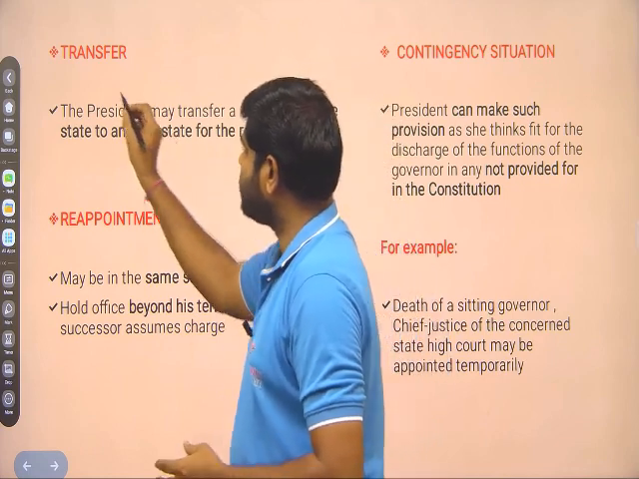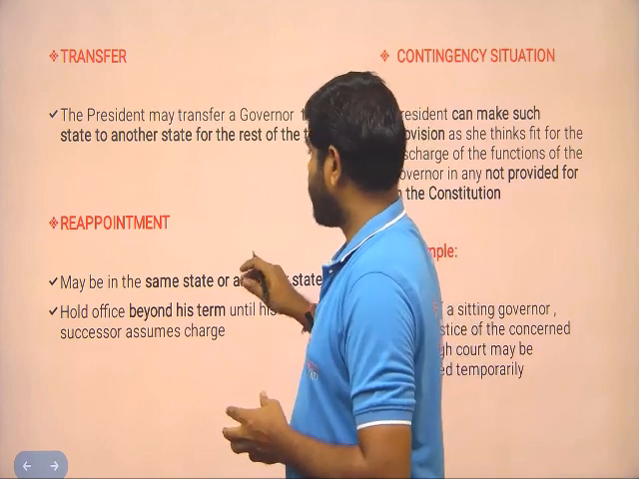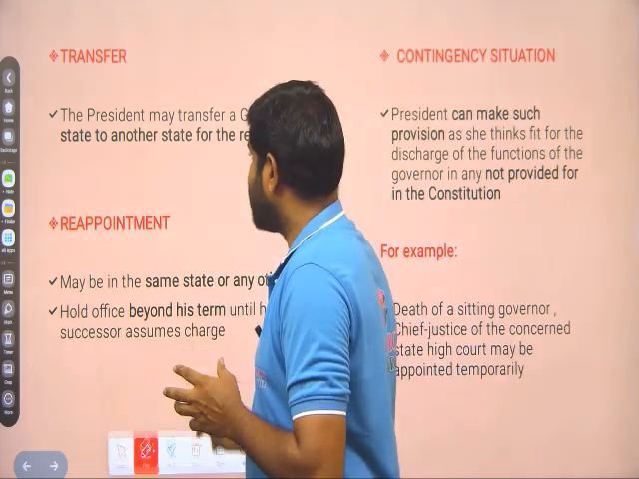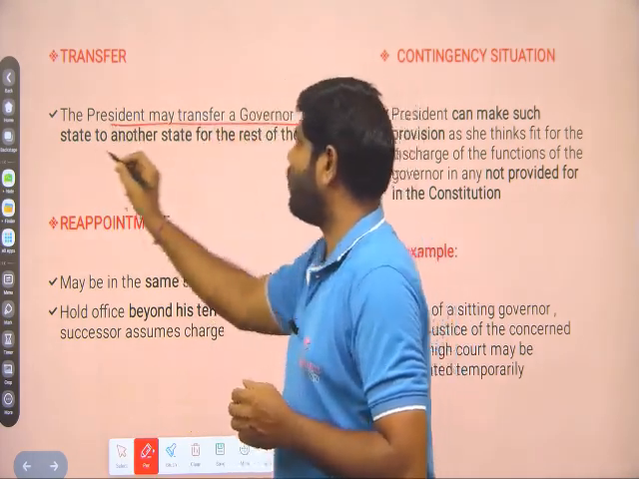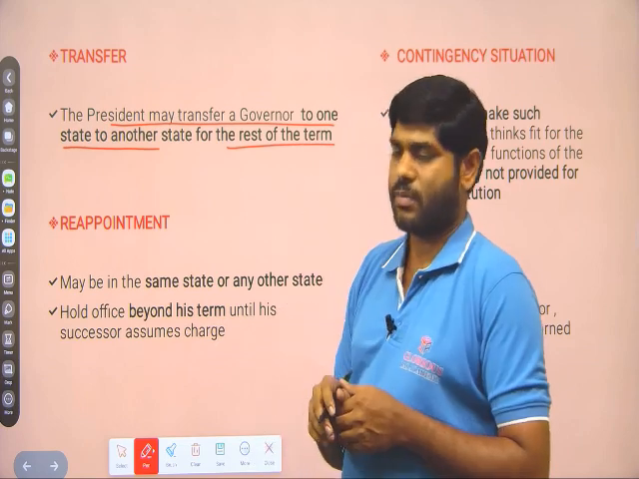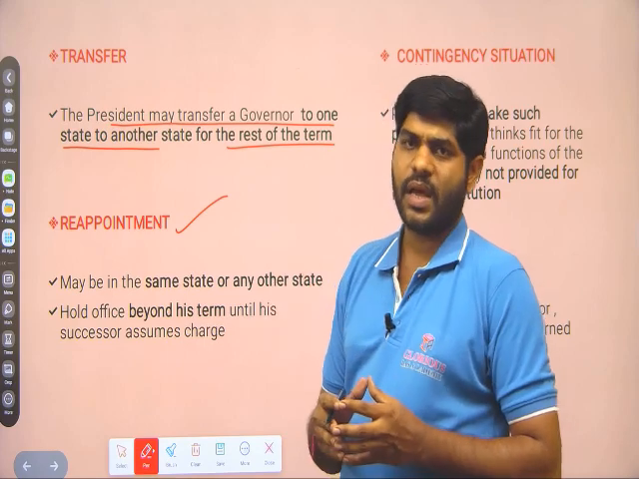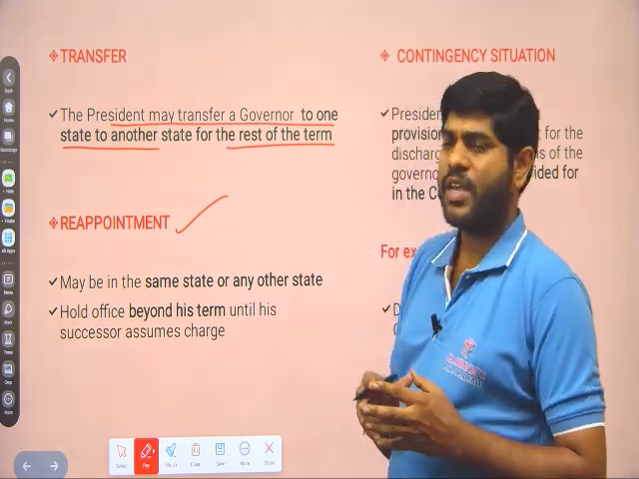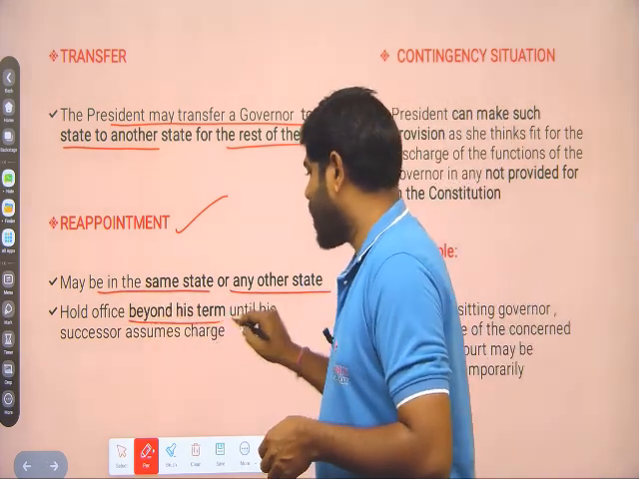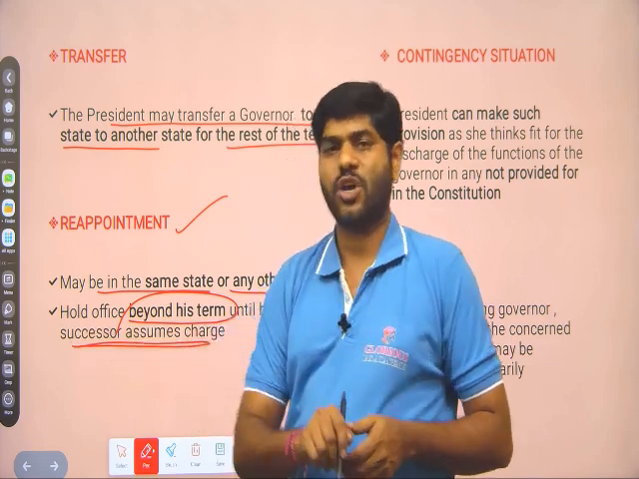Next one, the transfer of governor. The President may transfer a governor from one state to another state for the remaining or rest of the term. Next one, reappointment. A person can be appointed any number of times as governor after the term is over, in the same state or any other state. He can also hold the office beyond the term until a new person or successor assumes charge.